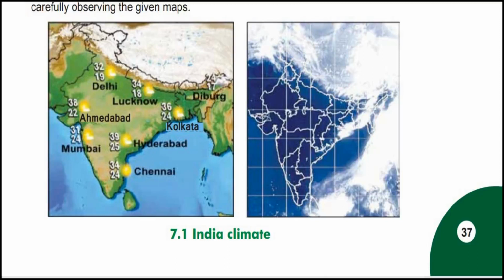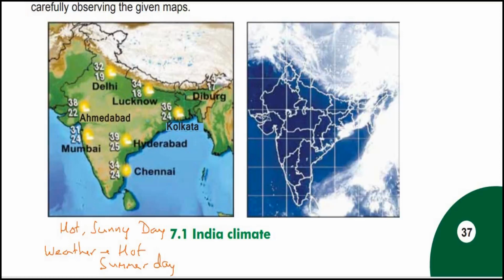What do you think of the temperature? The temperature is hot, right? Sunny, right? Now, a hot sunny day is there. So what type of weather are we talking of? We are talking of a hot weather, right? We are talking of a summer day. This is an example of a summer day in India.